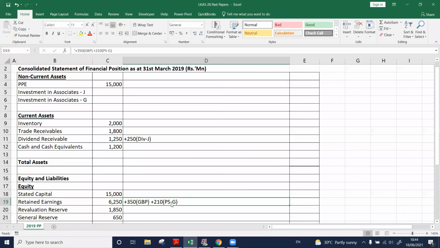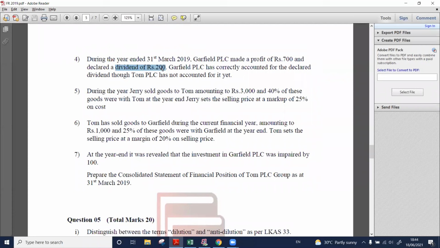And they have declared a dividend of 200. This is the total amount of dividend they have declared. Out of this 200, how much belongs to us? 30% of it, which means 60. How can we account for that 60? What is the double entry we need to pass?